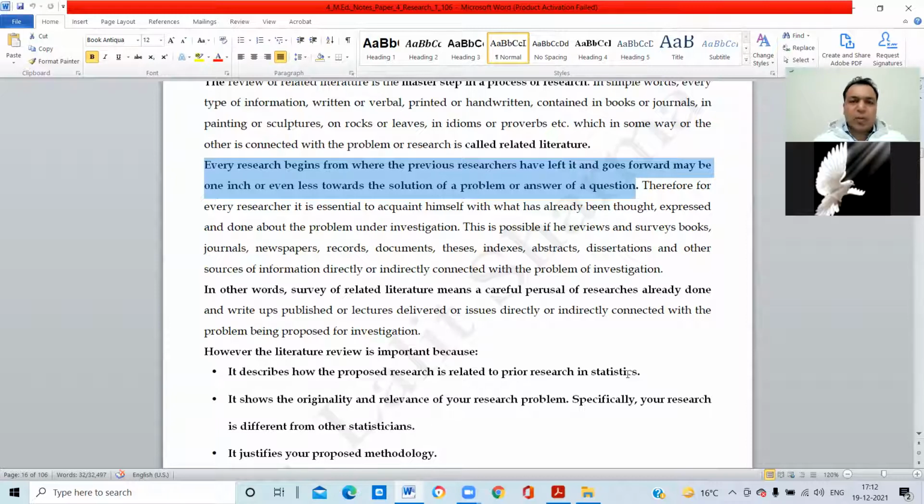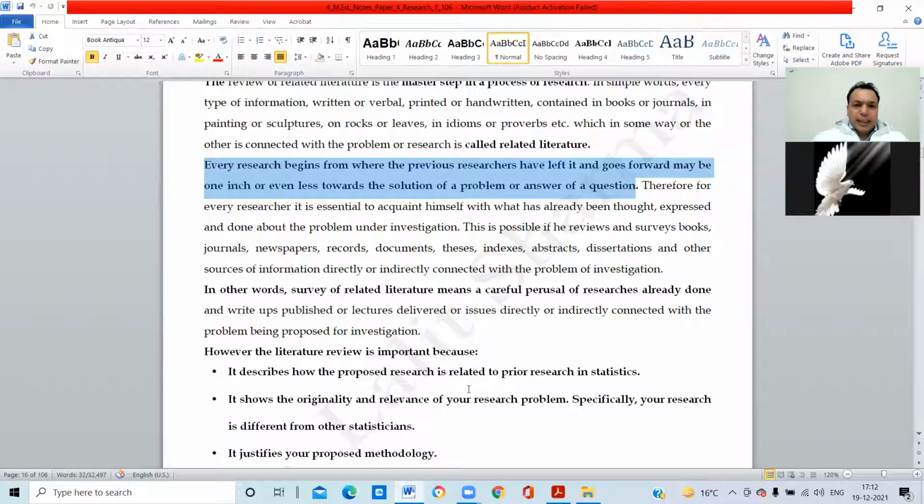There are a lot of other things to do after some years, new things are added, and there is a need to go further. So every research begins from where the previous researchers have left it and goes forward maybe one inch or even less towards the solution of a problem or the answer of a question. This is the real meaning of research.